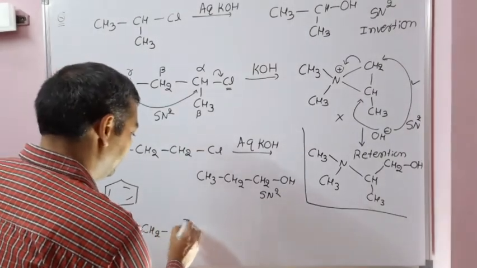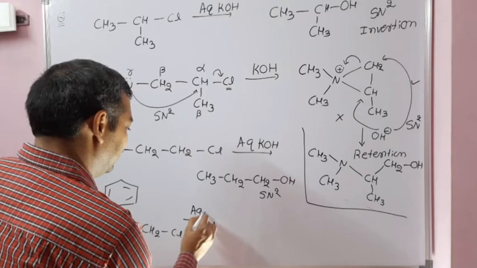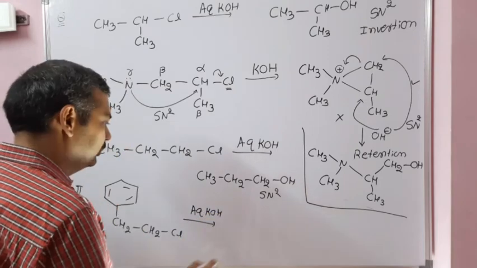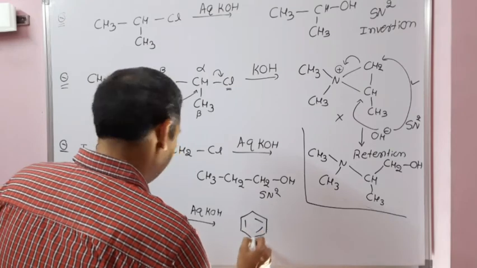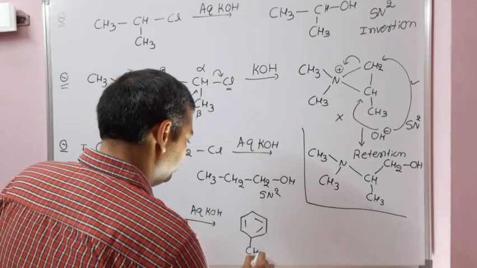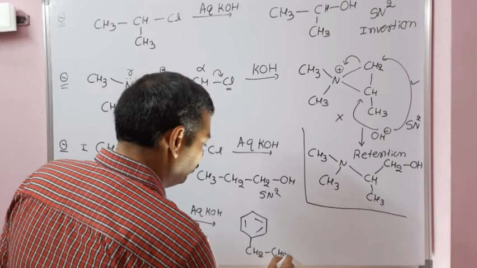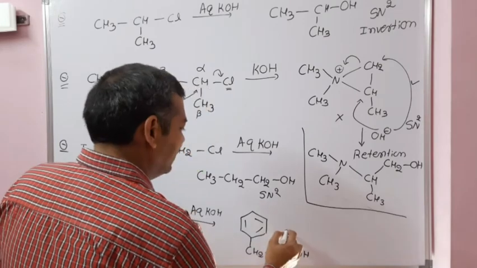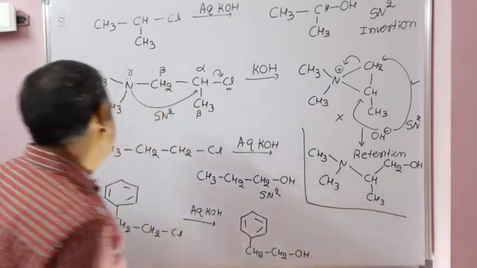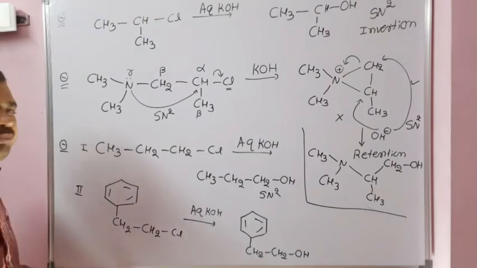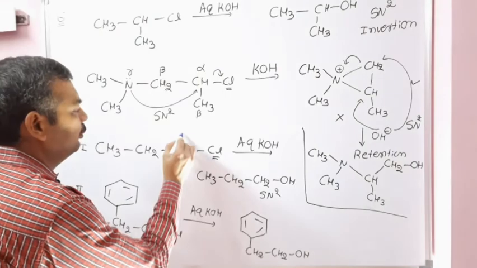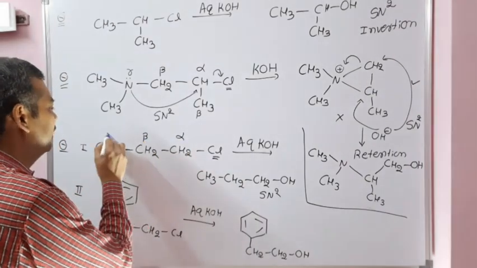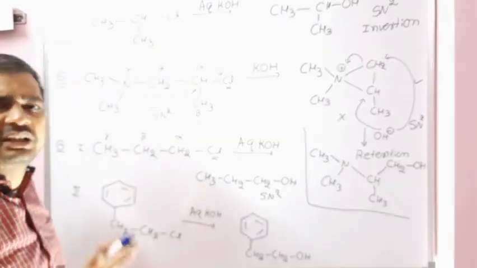Whereas here, aqueous KOH, here also, but here is a very important example, CH2, CH2, OH. Here see the rate of reaction of 1 and 2. In 1, with respect to the leaving group alpha, beta and gamma, there is no electron rich center.